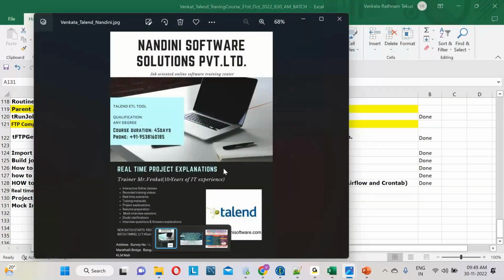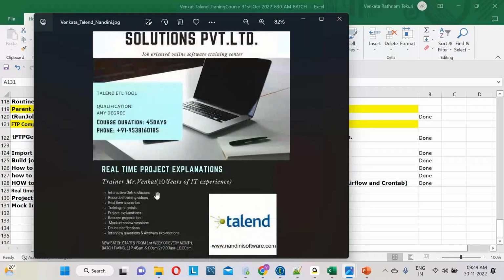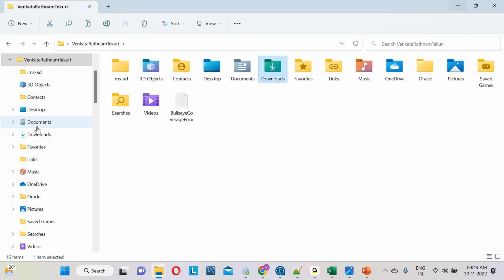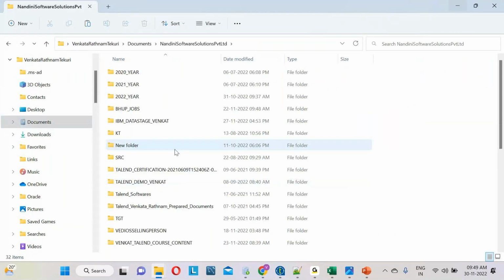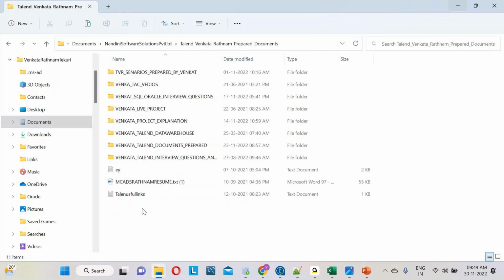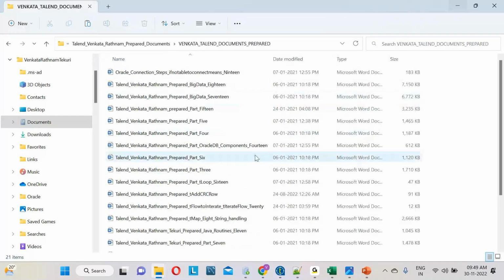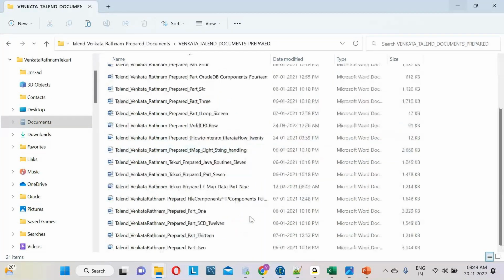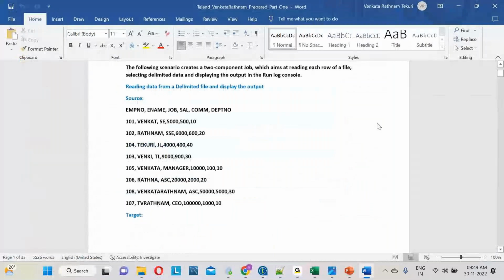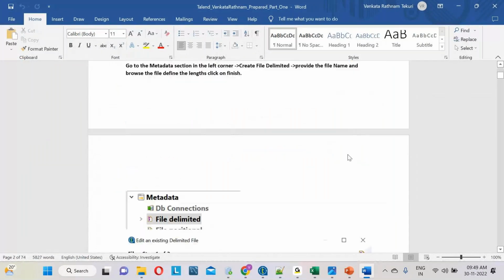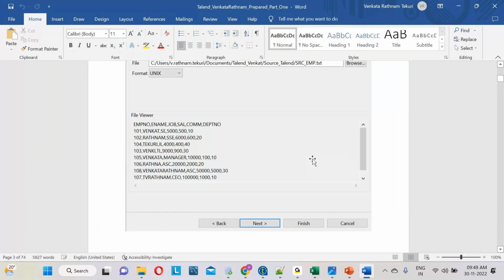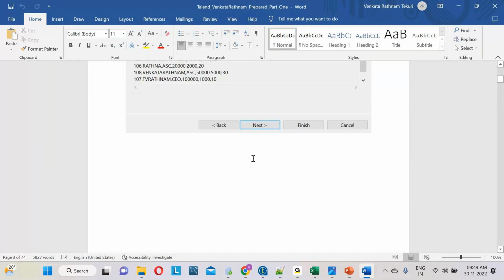I have around 10 years of experience, guys. We'll provide online and offline classes. We'll provide the materials. I have already prepared the notes. When I open my document, see, these documents are very useful, guys. If you open this, it has clear steps. For each class I have prepared a document, so you can easily understand it.